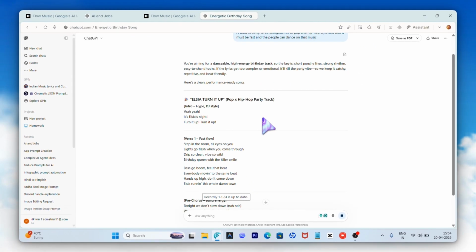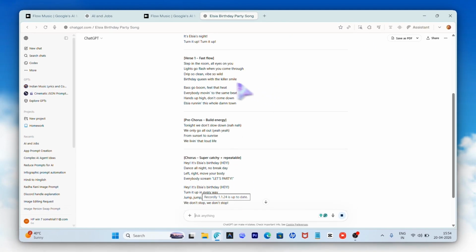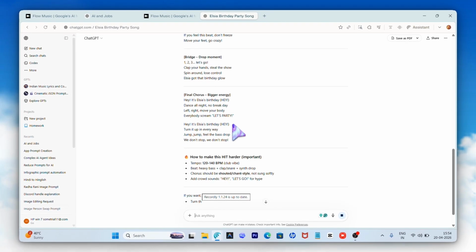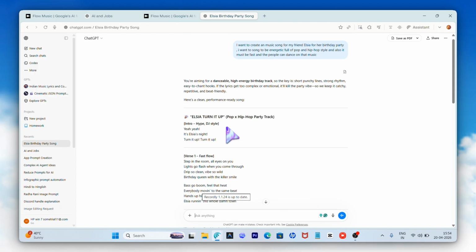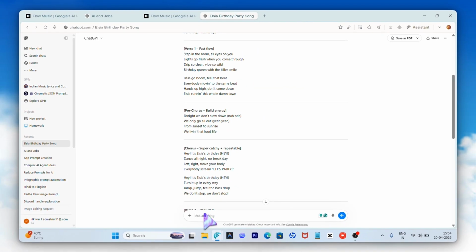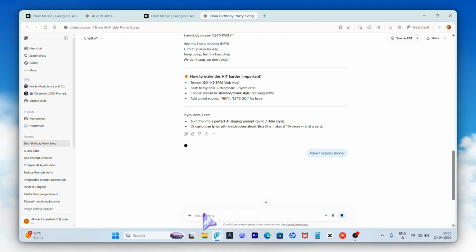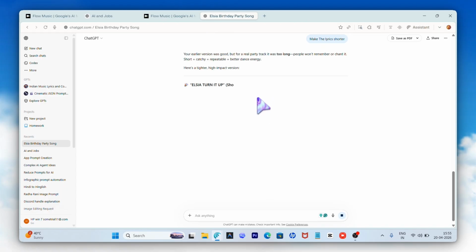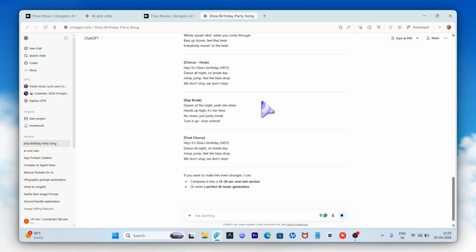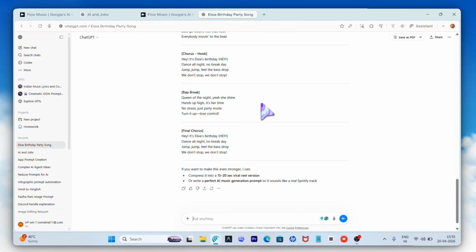As you can see, our lyrics have been ready. Here is the verse. Here is the big chorus. This is the thing we don't want to involve us in too much because we are just testing how Google Flow Music works. I feel this is too long and let's make it shorter. Make the lyrics shorter. As you can see, our lyrics have been compressed and become small.